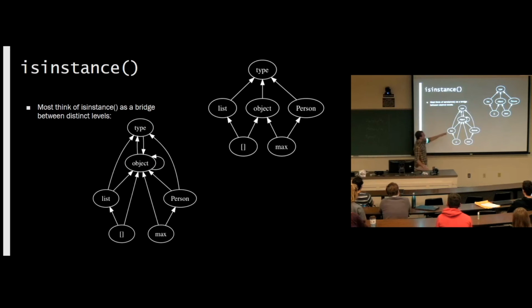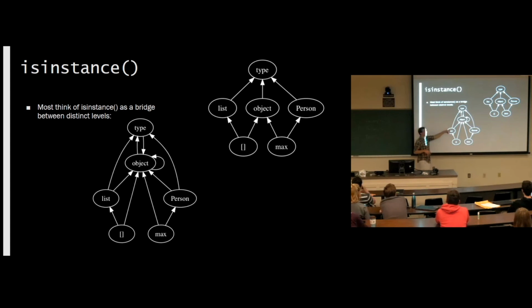And this is what I was saying. I didn't animate these slides because they're in the appendix. A lot of people think that the is instance diagram looks something like this. As in, a list is an instance of list and an instance of object. Some variable max is an instance of person and an instance of object. And then all these classes are instances of type. But it's actually way more convoluted.